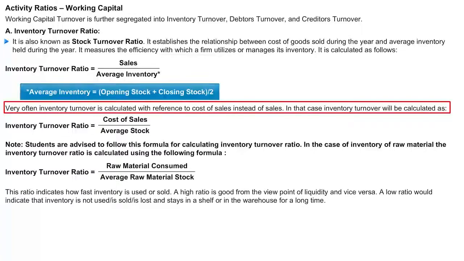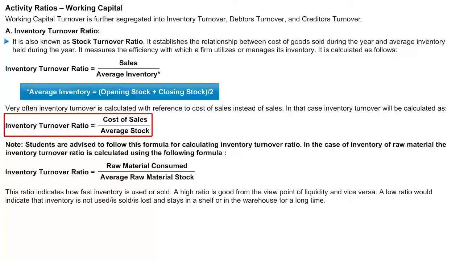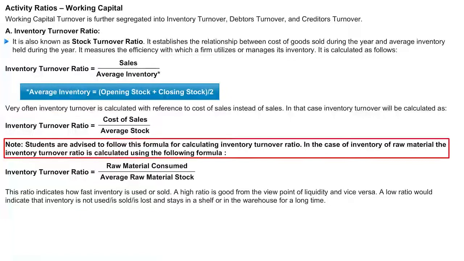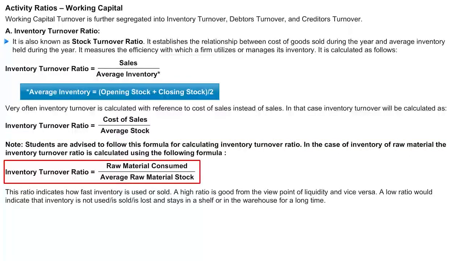Very often, inventory turnover is calculated with reference to cost of sales instead of sales. In that case, inventory turnover will be calculated with the help of the formula, that is cost of sales divided by average stock. The students are basically advised to follow this formula for calculating inventory turnover ratio. In case of inventory of raw material, the inventory turnover ratio will be calculated by another formula, that is raw material consumed as numerator divided by average raw material stock.